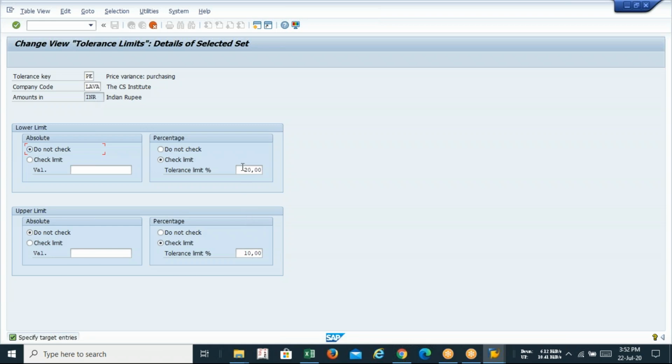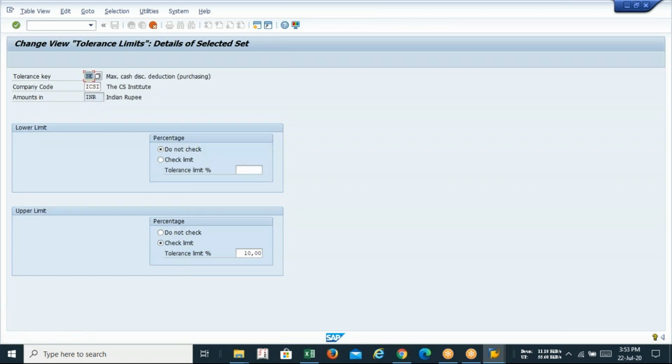Try to understand. I am just telling you what your pricing difference will be. For pricing difference, there is a parameter called fractional difference. After charging GST, there may be a rounding-off difference. So how much change will your company code accept? What will be the percentage of change? If you are not accepting any percentage, select 0. Or if you place 10 or 20, your company will accept accordingly. So this is for PE, enter, and the same thing happens for AC also.